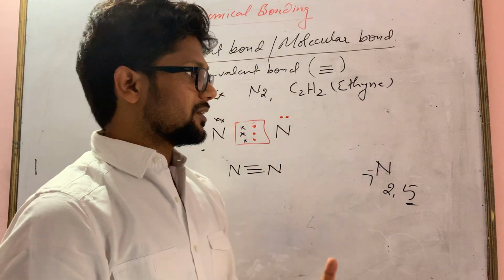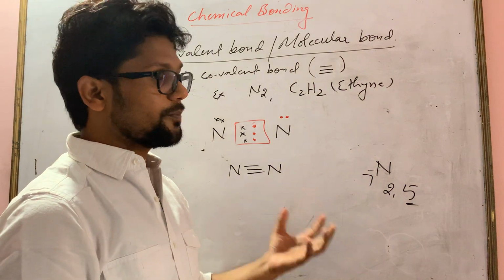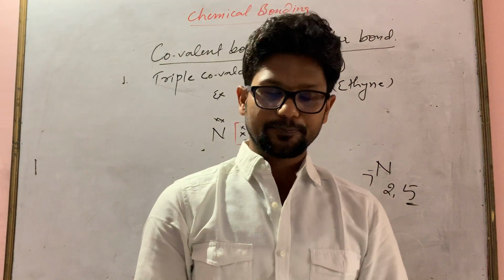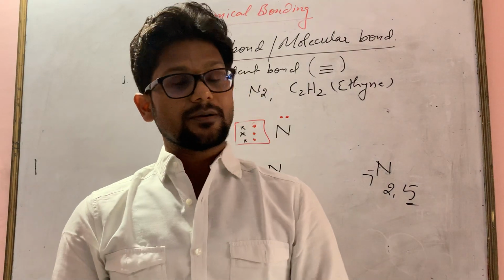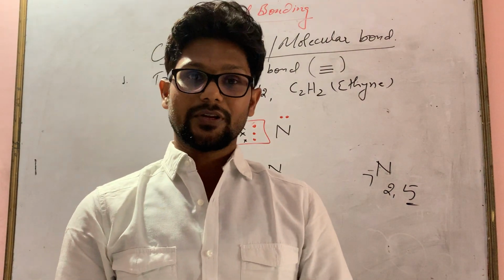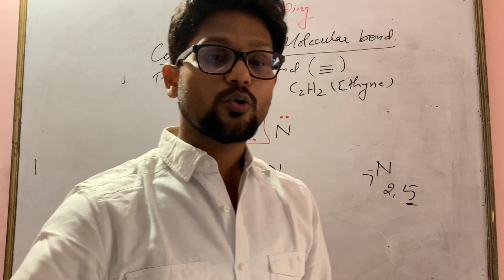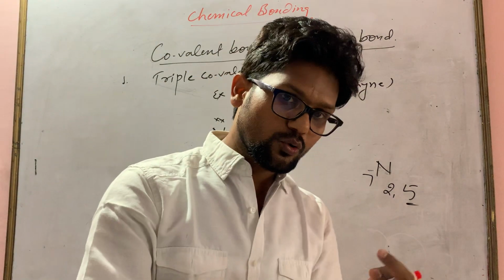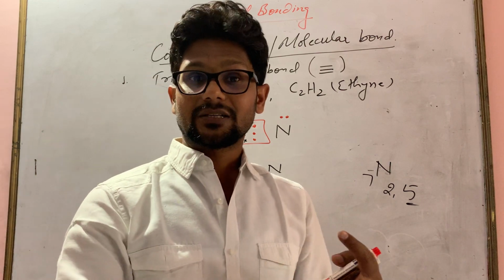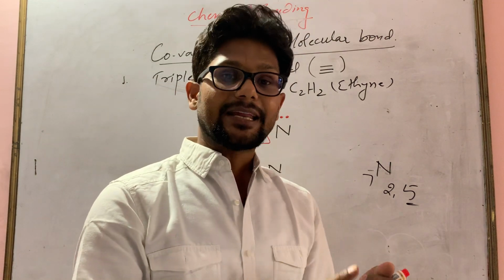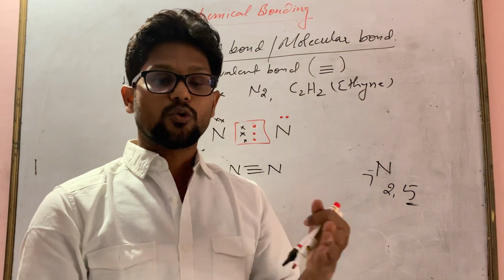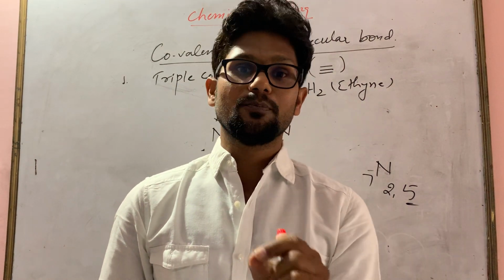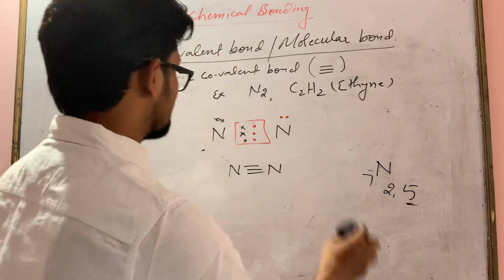One more thing in this topic I want to explain, which is also given in your book, is what a polar covalent compound is. It's very important. We'll try to understand what polar covalent is. We have studied single covalent bond, double covalent bond, and triple covalent bond, but now I'm going to deal with what a polar covalent compound and a non-polar covalent compound are. So let's see.